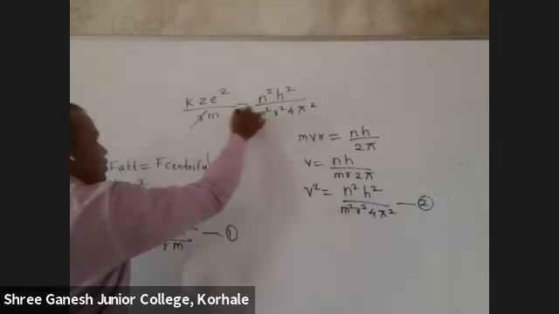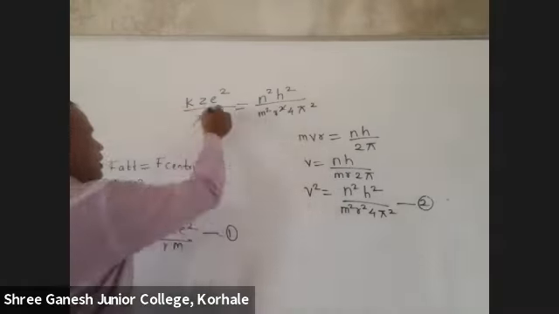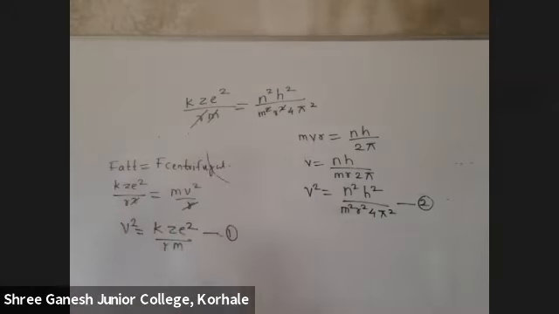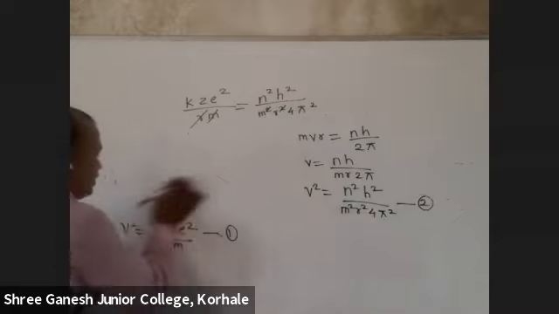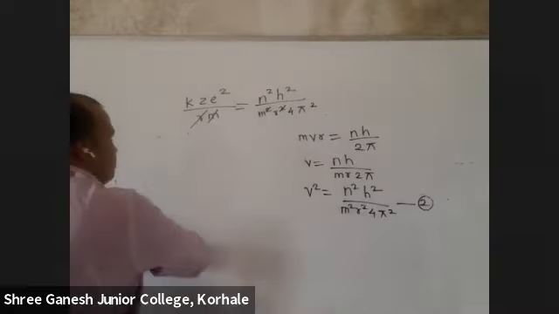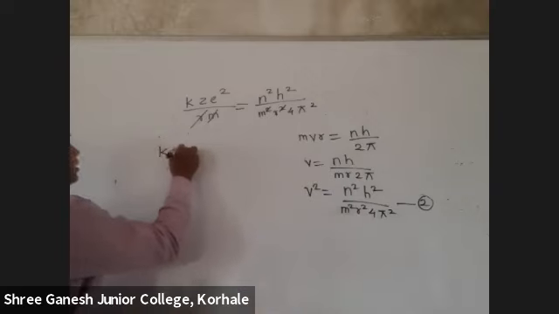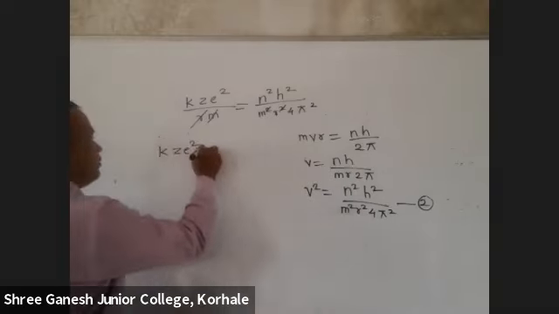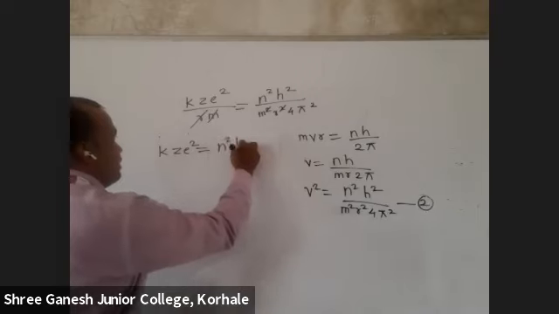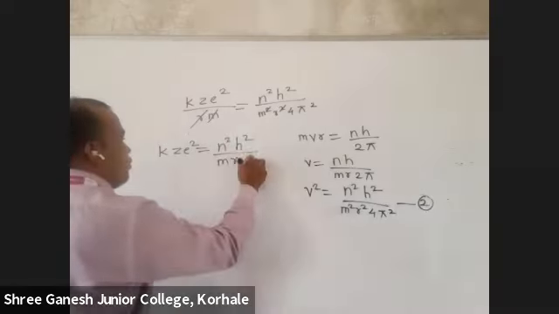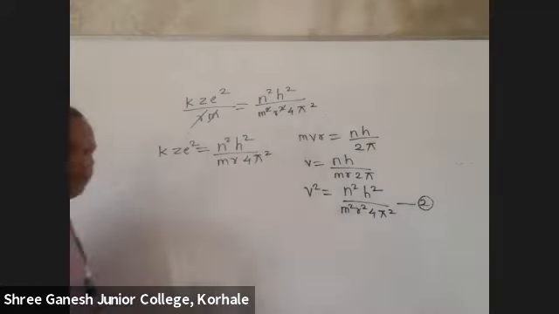One r will go, here one r will go, here m will go. Then write down whatever is left. k z e square, n square h square upon m r 4 pi square.